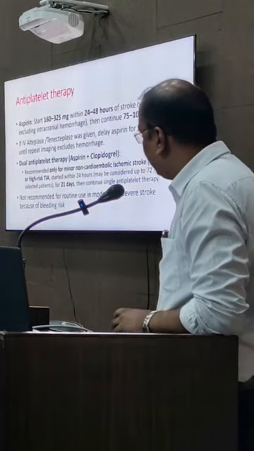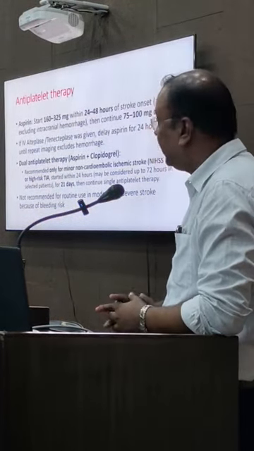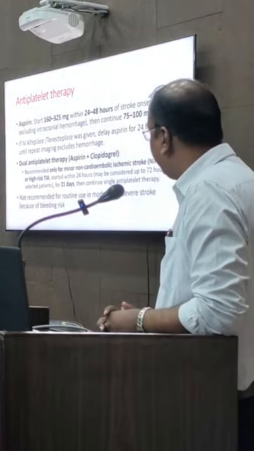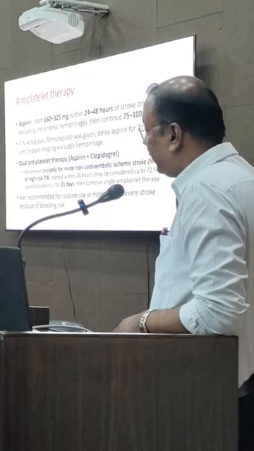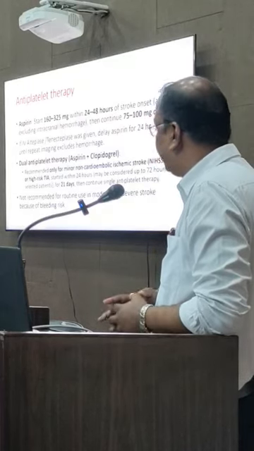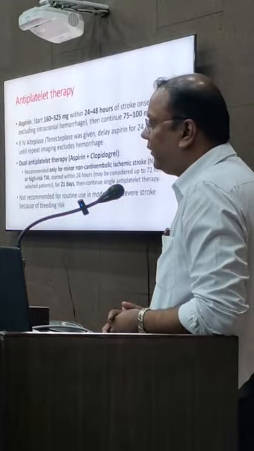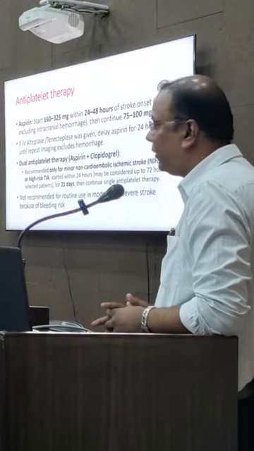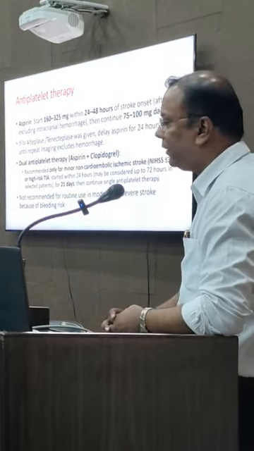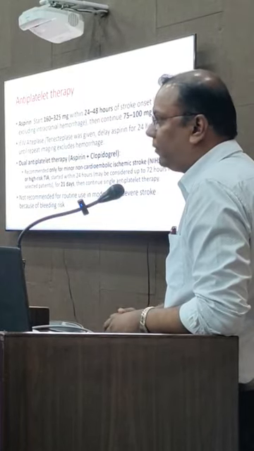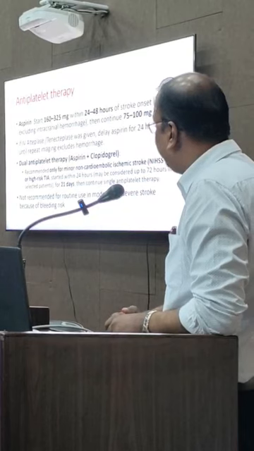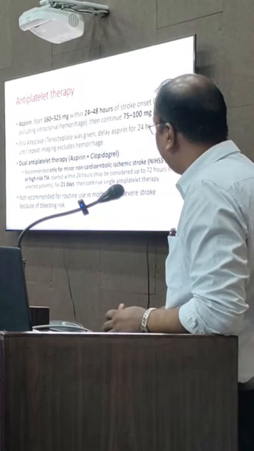Now, what are the indications for dual antiplatelet therapy, that is the aspirin and clopidogrel combination? It is recommended only for minor stroke, as Dr. Anil already discussed regarding the NIHSS scoring. If your score is less than 3, or there is very little disability, or a very minor stroke, or if a patient has a transient ischemic attack, that is, no tissue damage but hemiparesis or some weakness was there for less than 24 hours, then we can go for dual antiplatelet therapy.